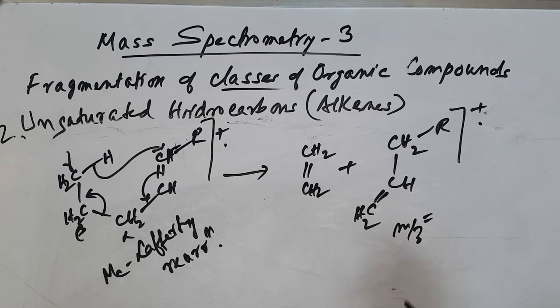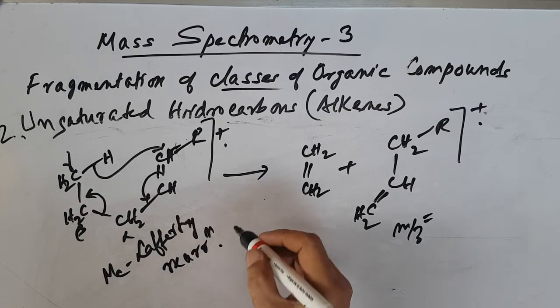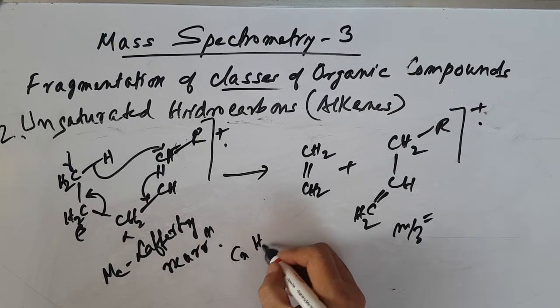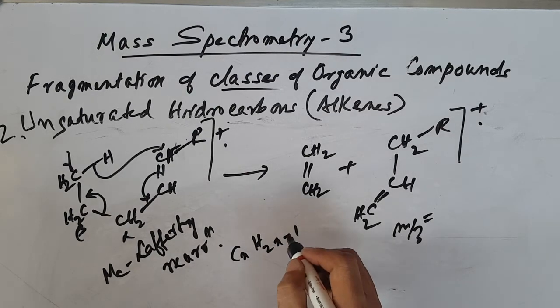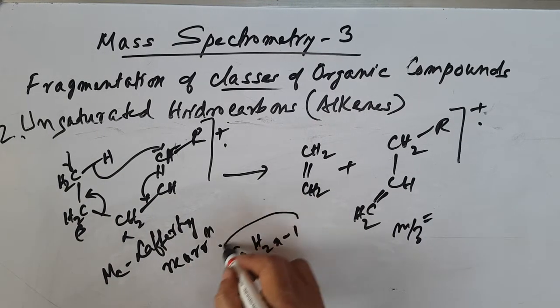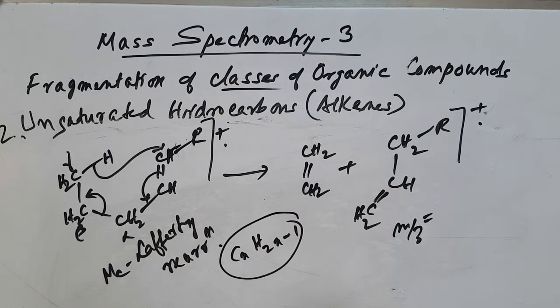So branching is also the same case as the earlier one. Mostly in this case we find peaks due to CnH2n-1. Okay, CnH2n-1 peaks are obtained in this case. In the alkenes, mostly peaks are obtained from this one.